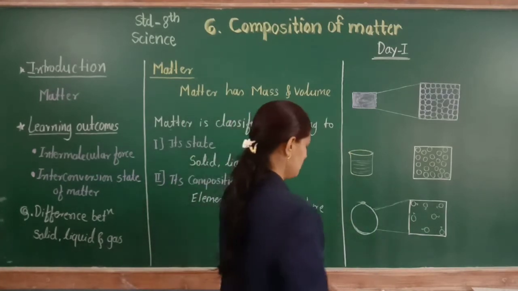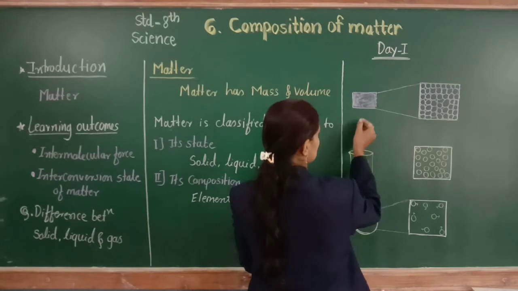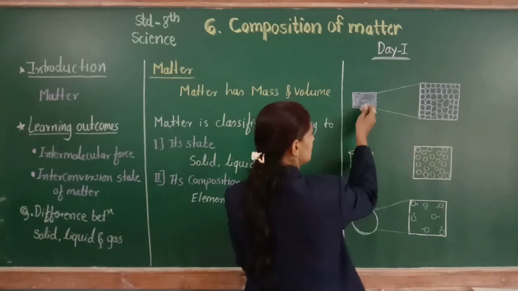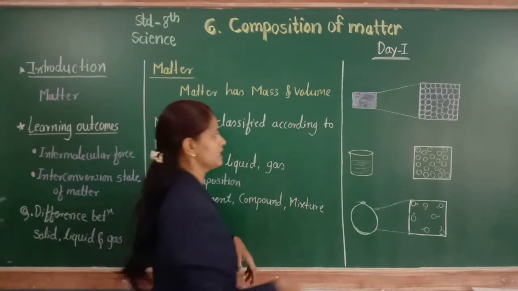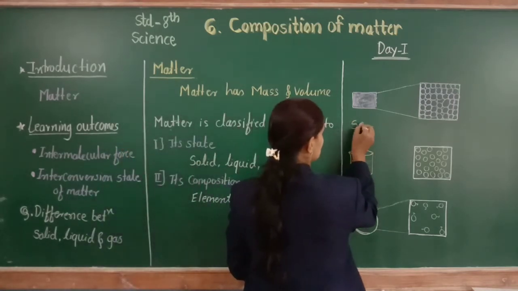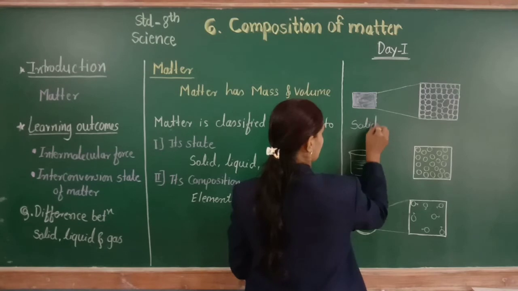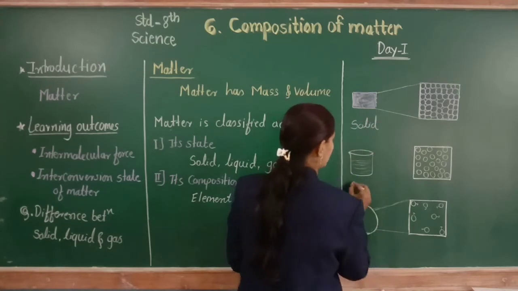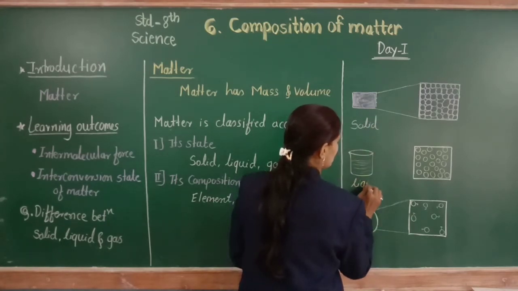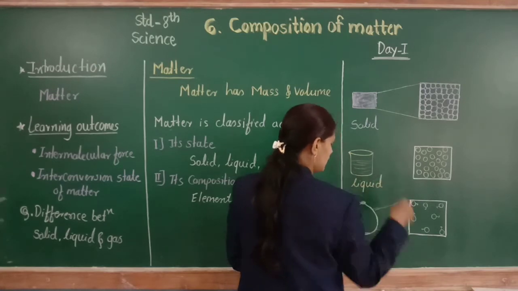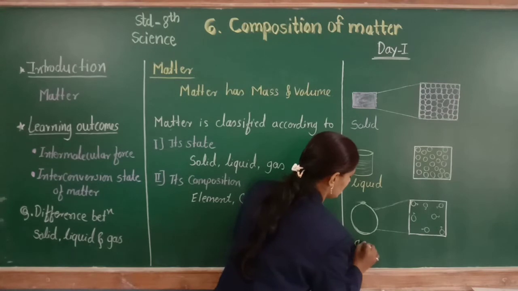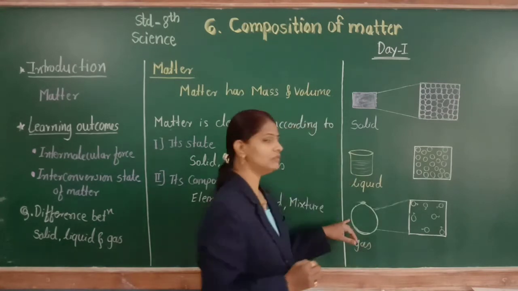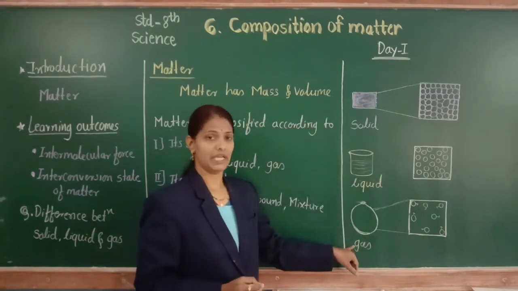Students, see, these are the three objects that show these three states: solid, liquid and gas. First solid, then second liquid, this beaker contains liquid, and the third one gas, this balloon contains gas.